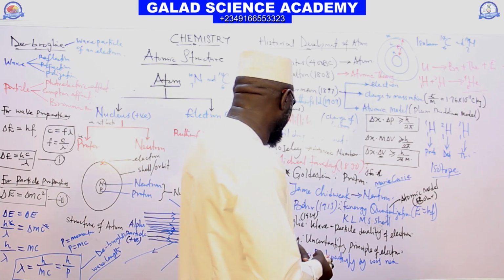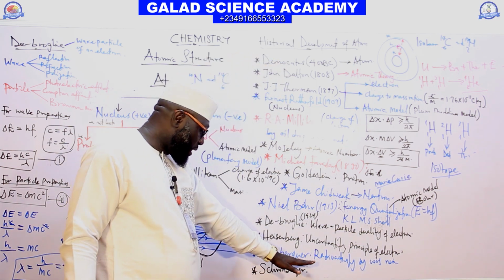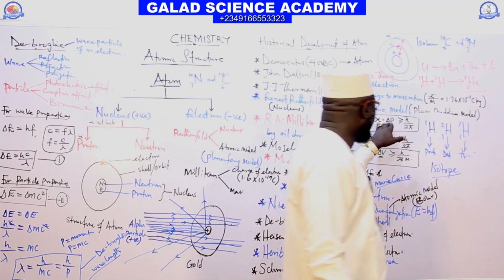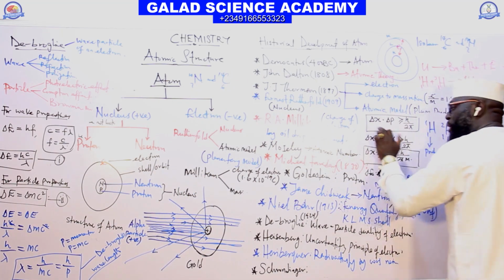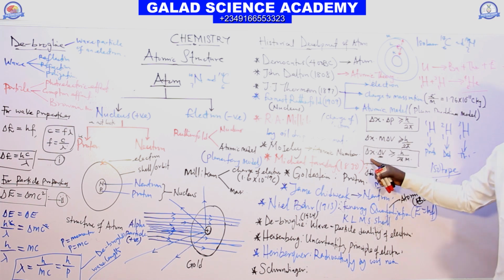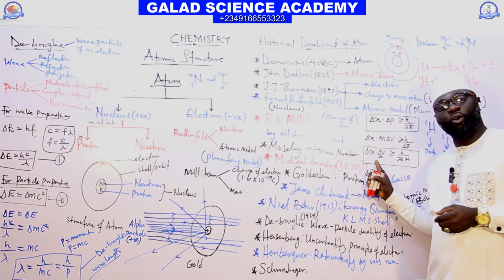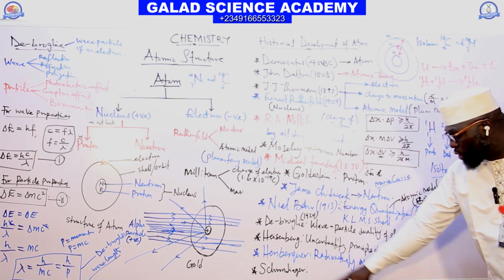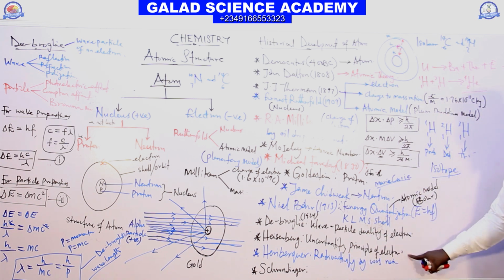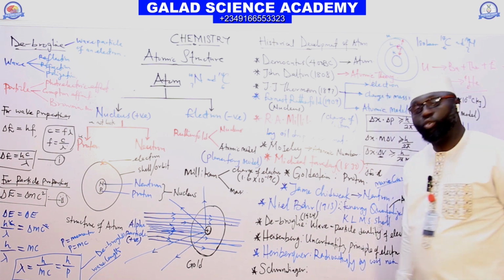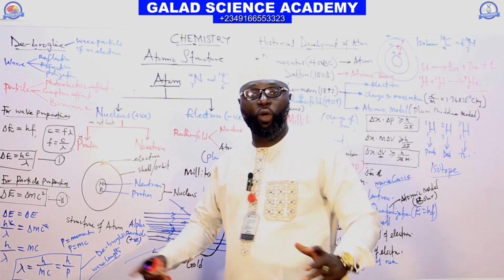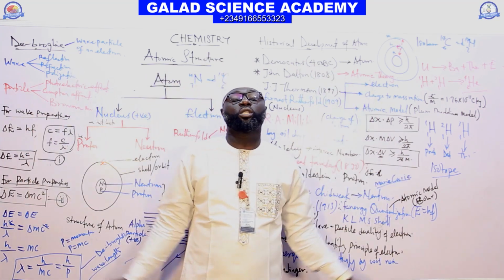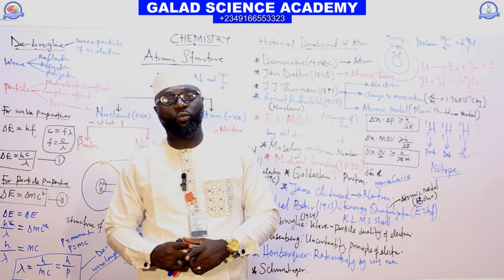And the next man we have is Heisenberg's uncertainty principle. It says that the position and the momentum of an electron cannot be determined simultaneously, or the position and the speed cannot be determined simultaneously. Then the next one, we have Becquerel who discovered radioactivity, followed by Schrödinger, who discovered the wave mechanical model. That is all about the historical development of the atom.